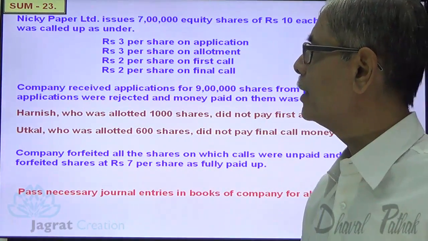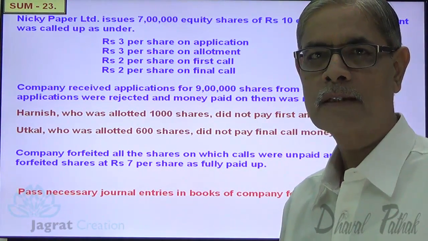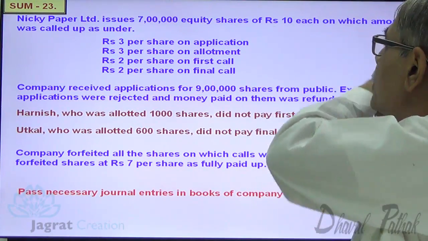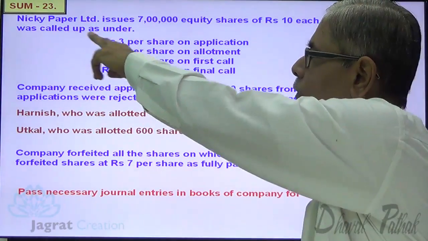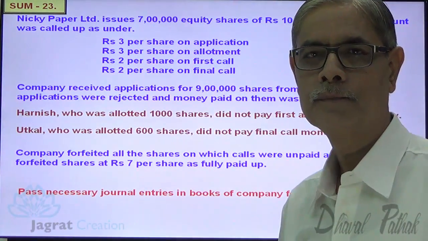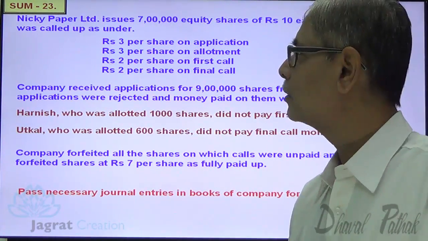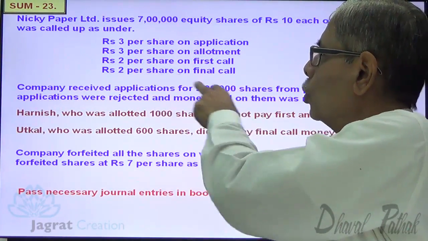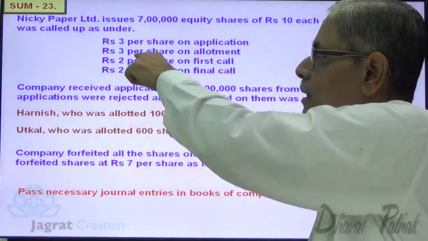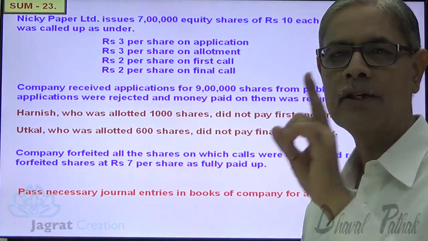Nikki Paper Limited issues 7 lakh equity shares of ₹10 each, on which amount was called as under: 3 rupees with application, 3 rupees with allotment, 2 rupees with first call, 2 rupees with final call. So 3 plus 3 plus 2 plus 2, that makes 10.